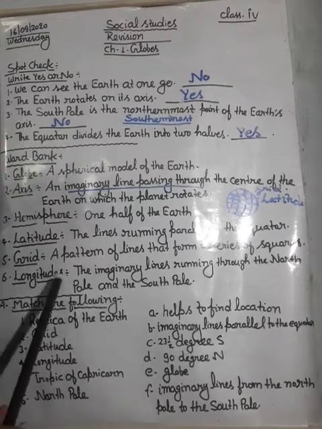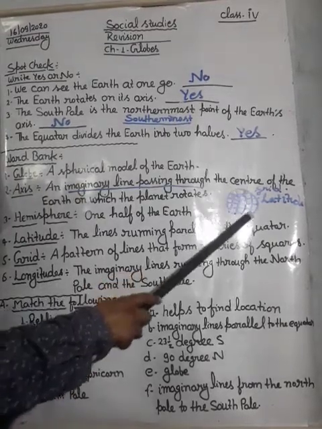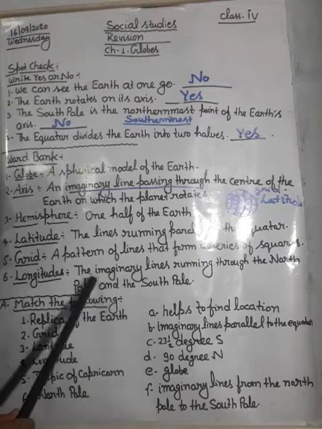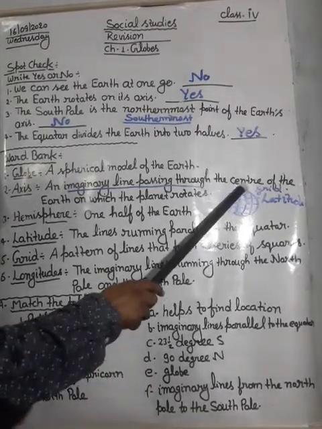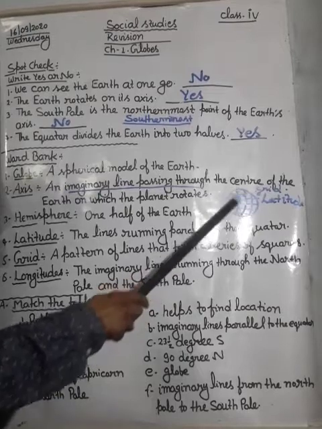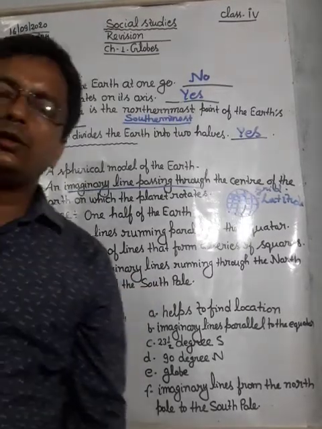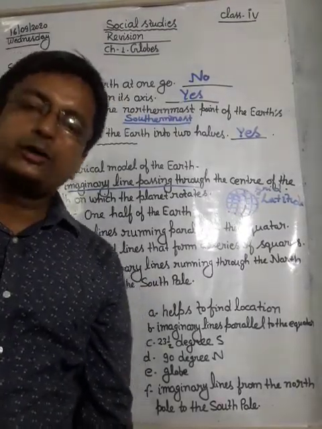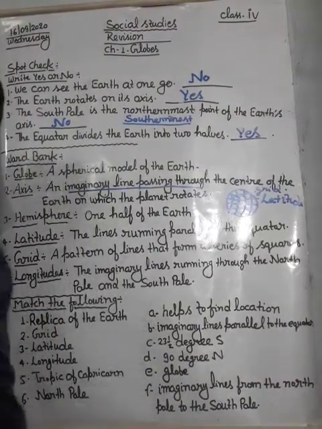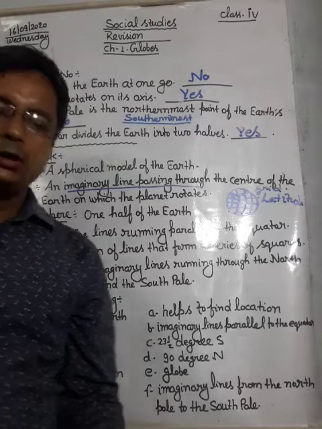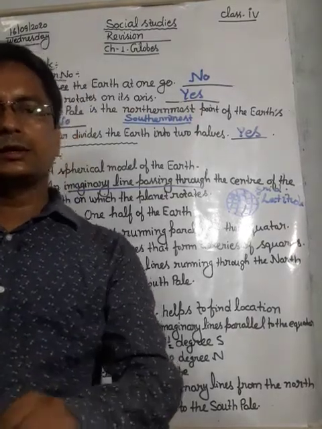Next is longitude. Longitude is the imaginary line running through the North Pole and the South Pole. The vertical line from the North Pole to the South Pole is called longitude. It's all about the word bank, and now we will see exercise A.